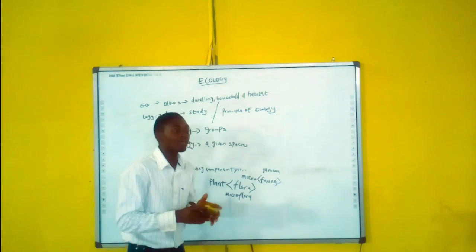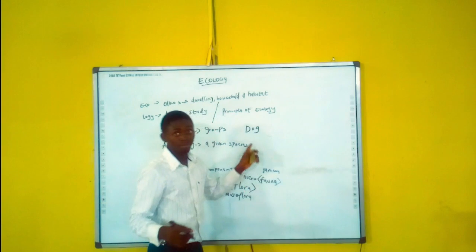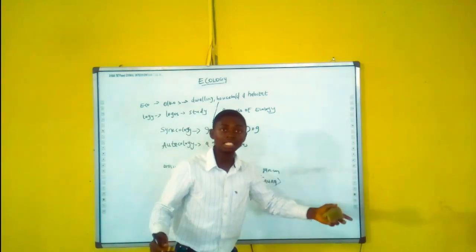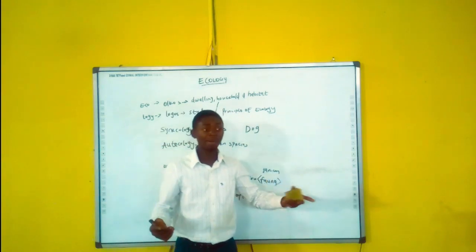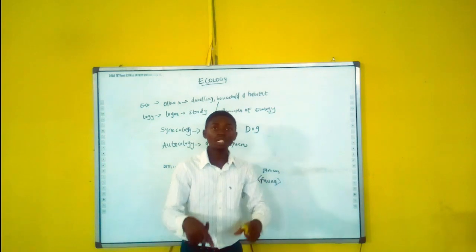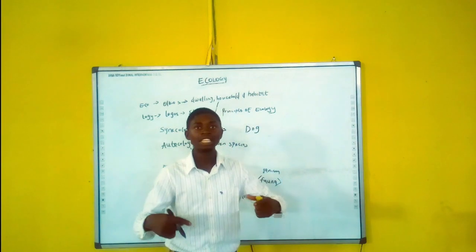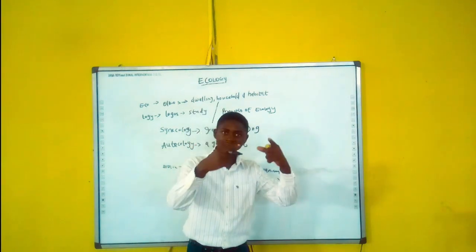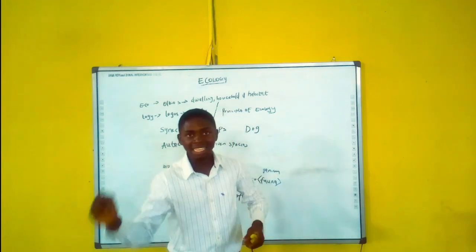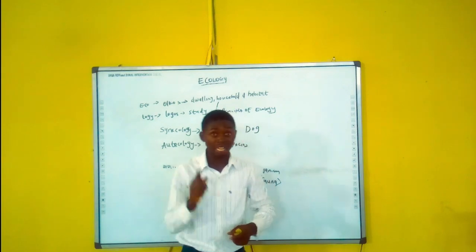Let me take animal and decomposer as a case study. Take for instance, a dog dies right now. Nobody carries it or eats it. It died by an accident. So the dog will decay. After decaying, it will serve as manure for plants to take again. That's why it serves as recycling. Nothing is waste in an ecosystem.